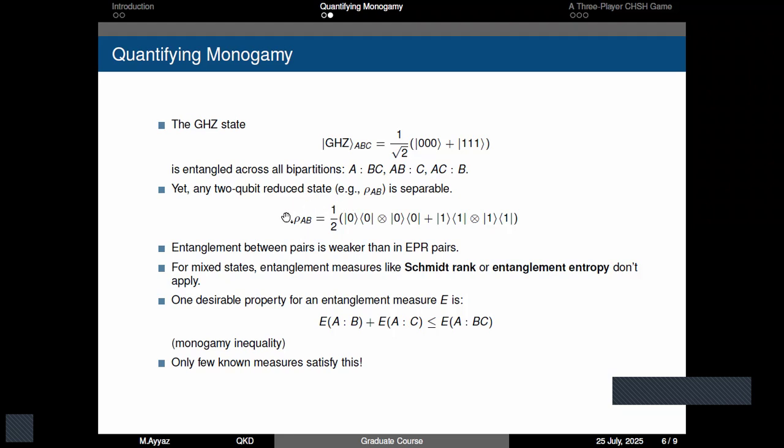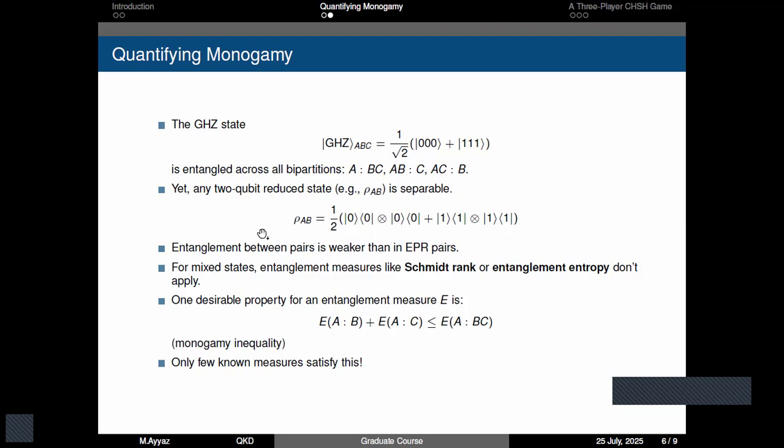So if the three systems are entangled with each other, then the reduced state of two subsystems is not only uncorrelated, but it is also a separable state.